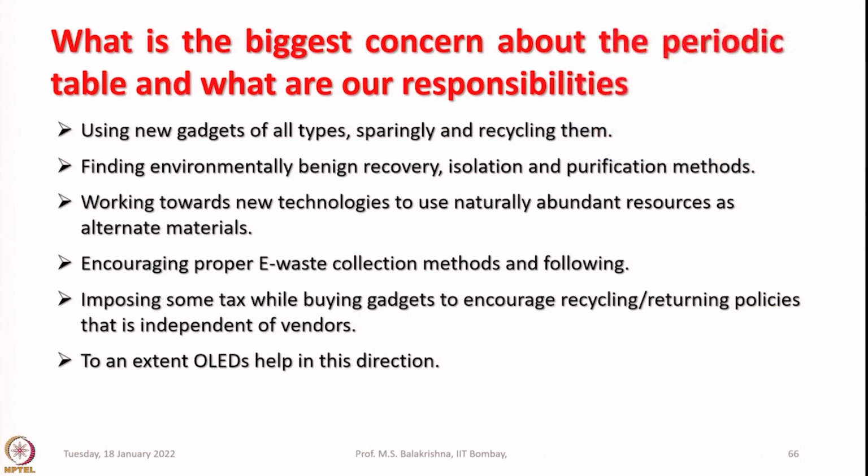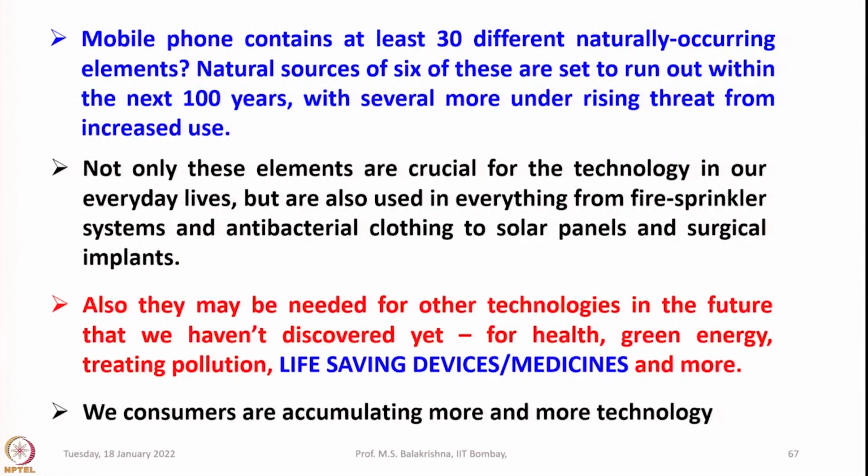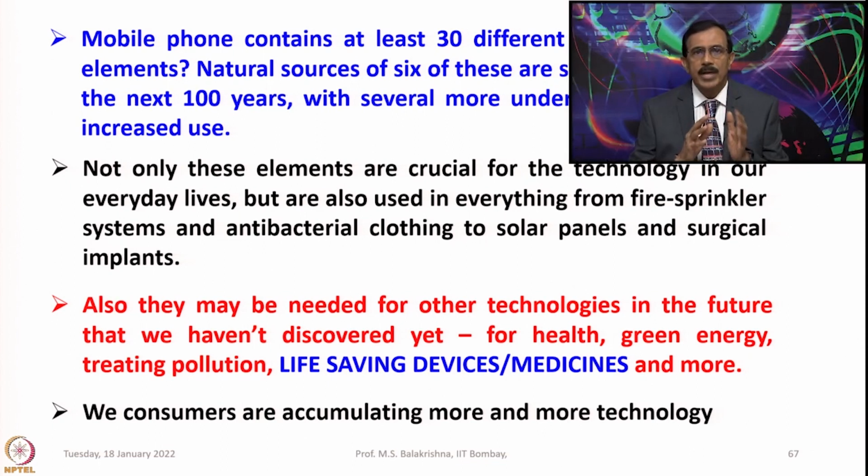In this context, OLEDs, that means organic light emitting devices, are helping greatly. You will be surprised to know the fact that a mobile phone contains at least 30 different naturally occurring elements. Natural sources of 6 of these are said to run out within the next 100 years. That is a serious concern, with several more under rising threat from increased use. Not only are these elements crucial for the technology in our everyday lives, but they are also used in everything from fire sprinkler systems and antibacterial clothing to solar panels and surgical implants.